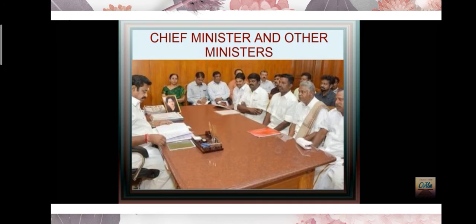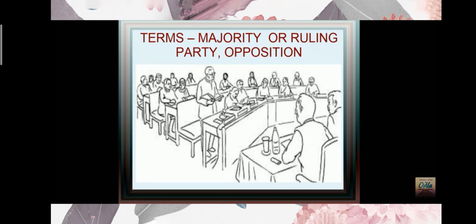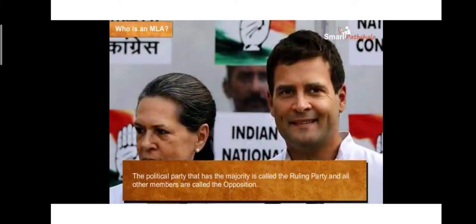Okay. So I am moving on to the next slide. Now, inside the legislative assembly, we can understand the following terms: majority, ruling party, and opposition party. Let us discuss these terms. We will concentrate inside the legislative assembly. Three types of parties are there: majority party, ruling party, opposition party. Majority and ruling party are the same.